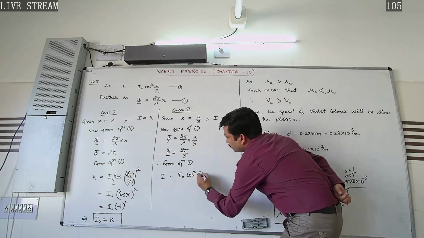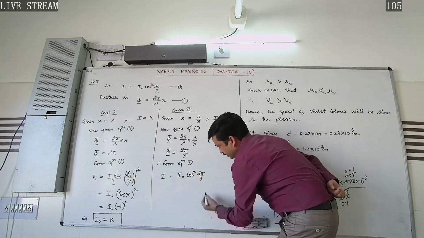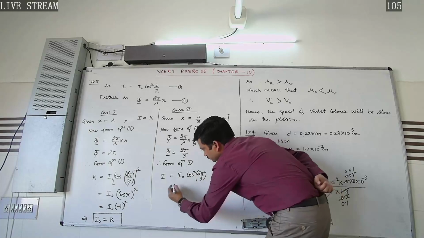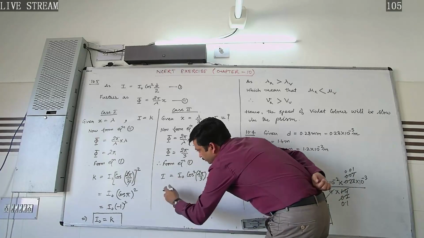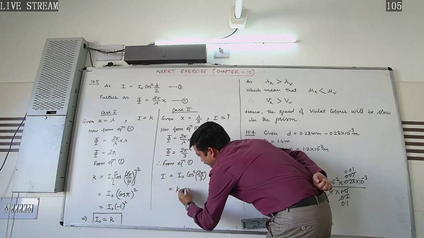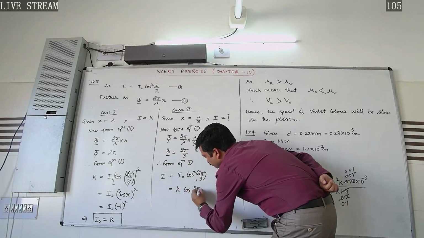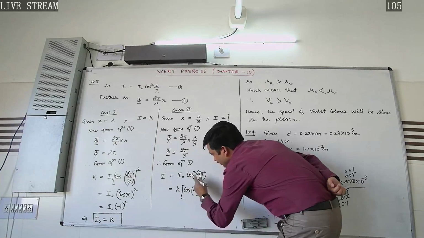So putting the value of phi, 2 pi by 3, or putting the value here of k, that is k into cos of 2 pi by 3 raised to the power 2. We can write it like that.